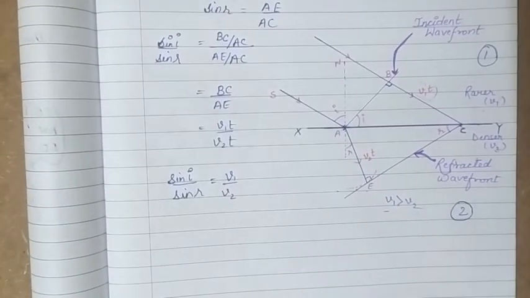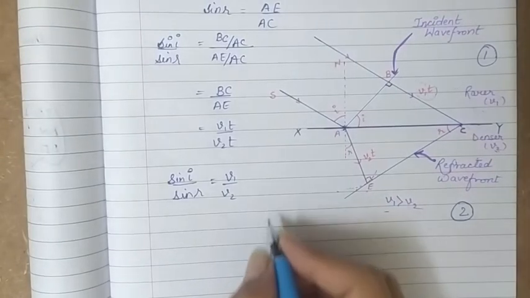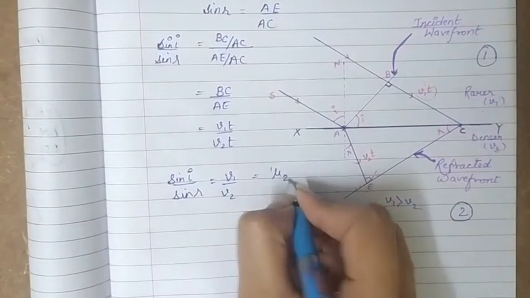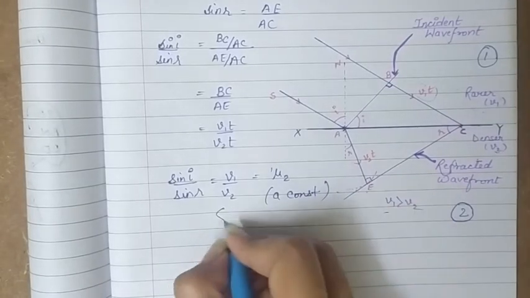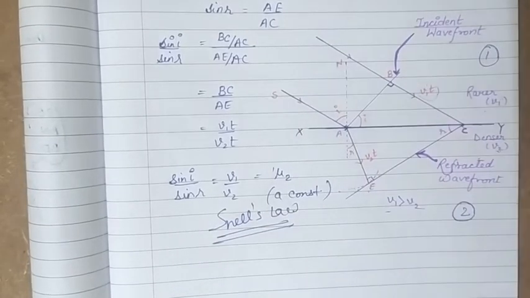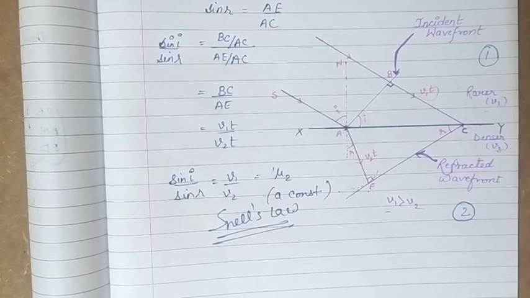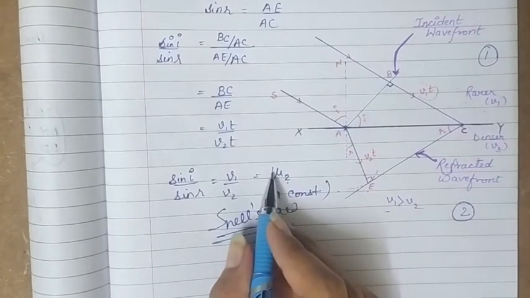The ratio of speeds v1 and v2 can be given as the refractive index of medium 2 with respect to medium 1, or it is a constant. So it is 1 mu 2 and its value is a constant, and this is the required Snell's law. So this law is proved for refraction. That means the ratio of the sine of the angle of incidence to the sine of the angle of refraction is a constant, and it is given as the refractive index of the second medium with respect to the first medium.